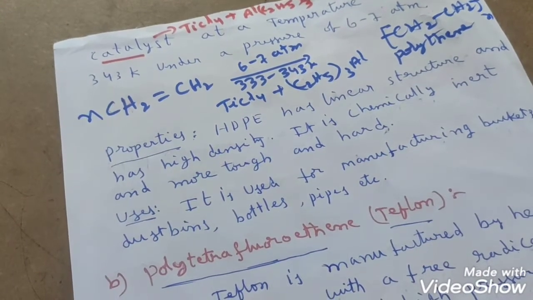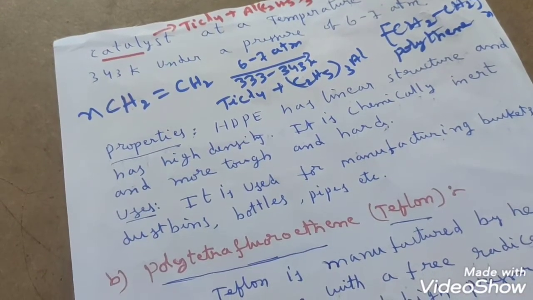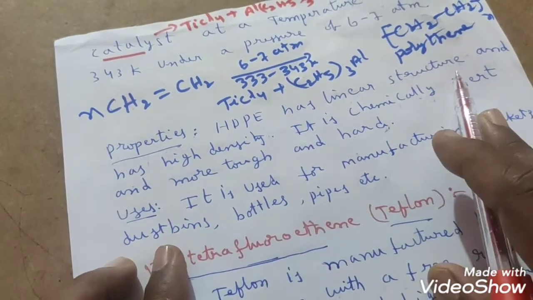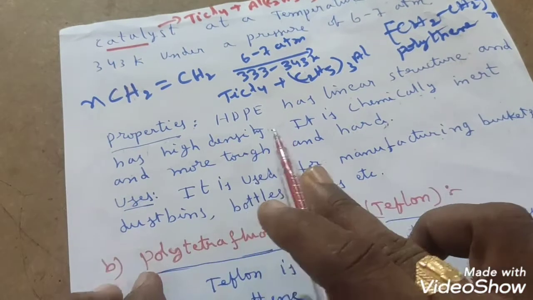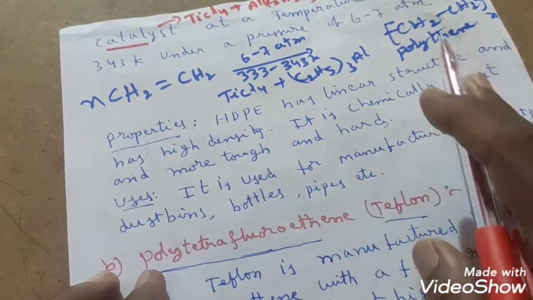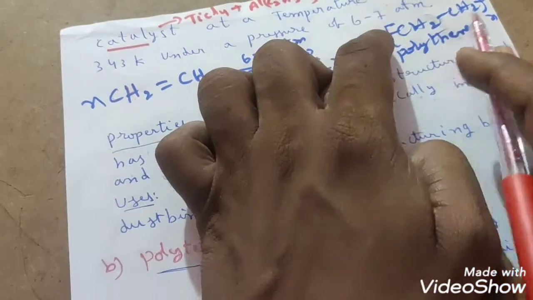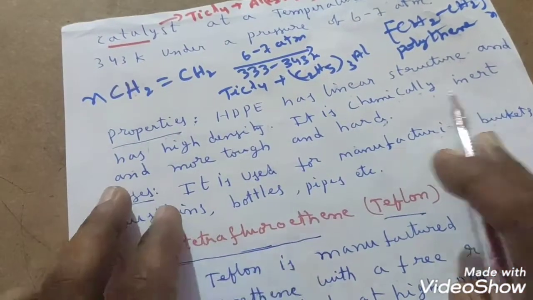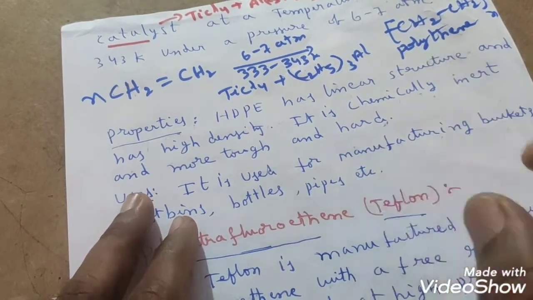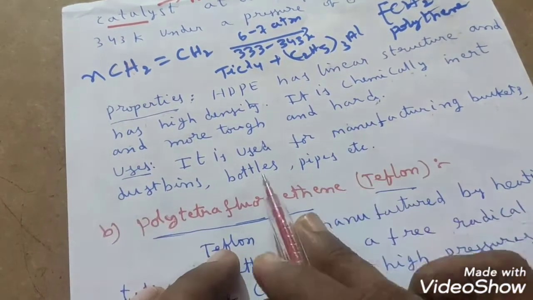What are the properties of HDPE? We will see that now. HDPE has a linear structure and has high density. It is chemically inert because this also has only single bonds, right? It is chemically inert and more tough and hard. This is hard, while LDPE is flexible. We know that already.